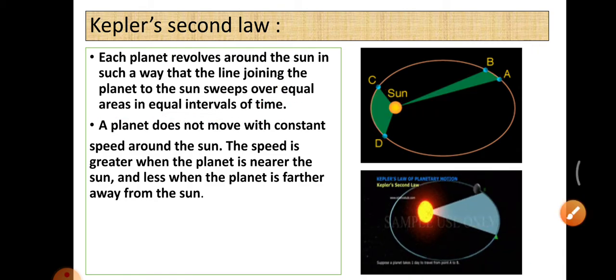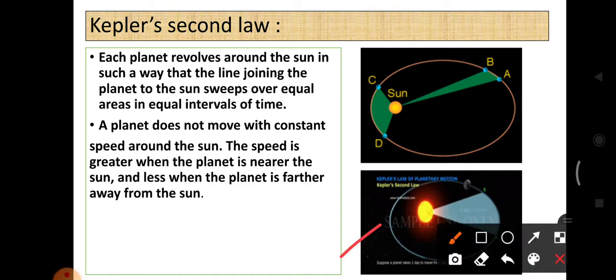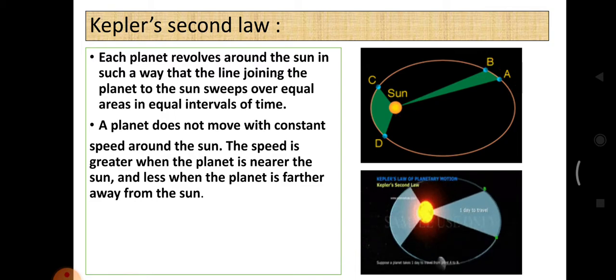A planet does not move with a constant speed around the sun. See this animation, in the second animation the planet is moving around the sun, and see the speed of the planet. When it is near to the sun, the speed is greater. When it is away from the sun, the speed is less.